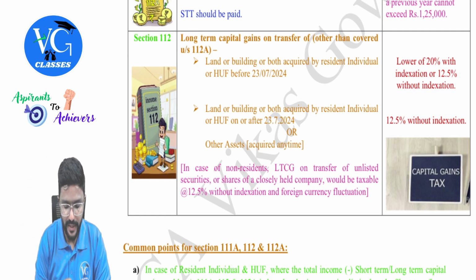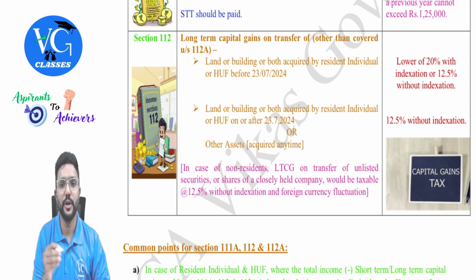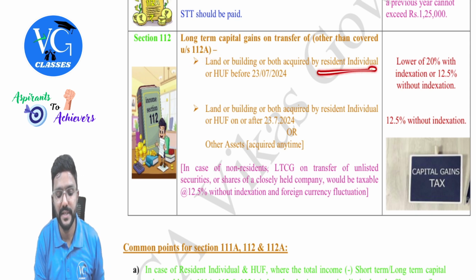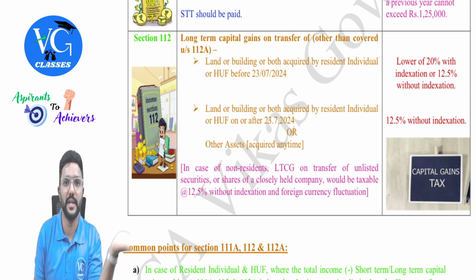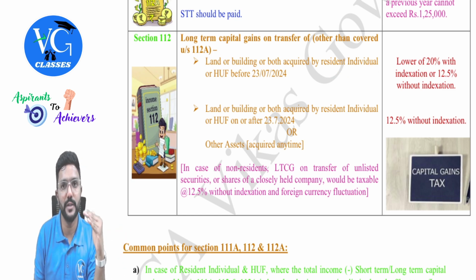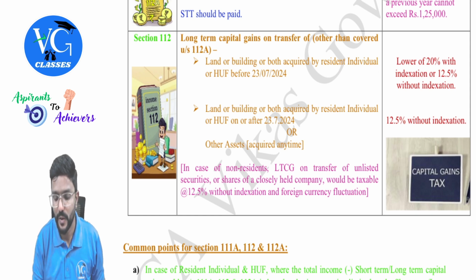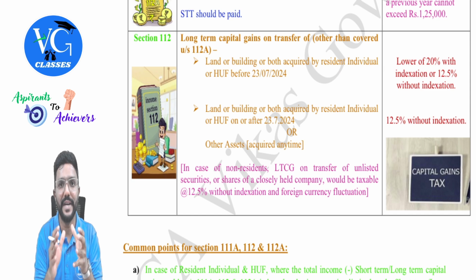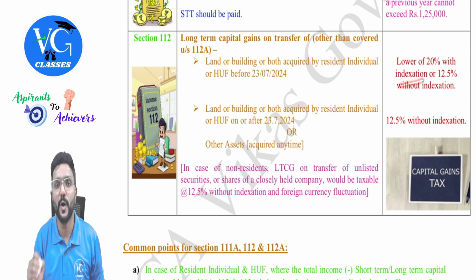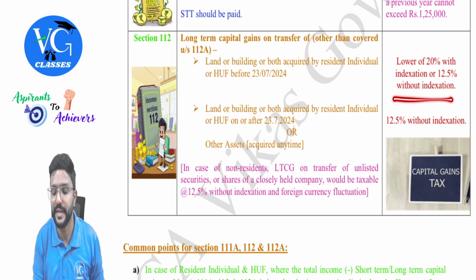Then, if the asset transferred is a land or building or both, which is acquired by a resident individual or HUF before 23rd July, means they have acquired it before 23rd July, but they are selling it after 23rd July. In that case, what is the tax rate? Lower of 20% with indexation or 12.5% without indexation.